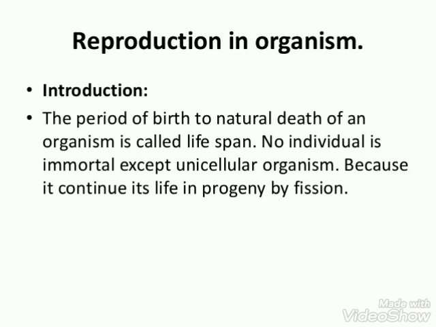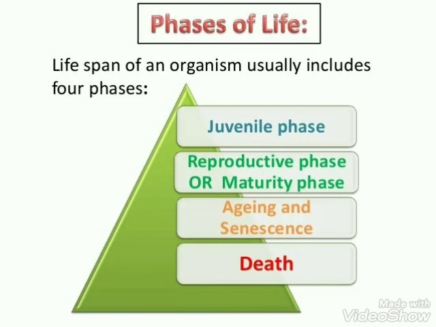Before we start reproduction, we should know what the lifespan is. The period from birth to the natural death of an organism is called lifespan. In this slide, you can see that no individual is immortal except the unicellular organism. And why is the unicellular organism considered immortal? Because their continuity of life is through fission, which is one of the modes of asexual reproduction.